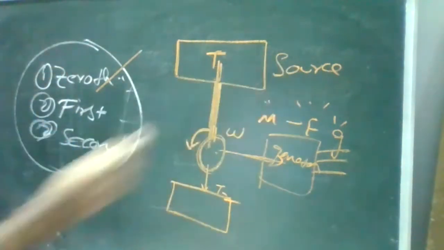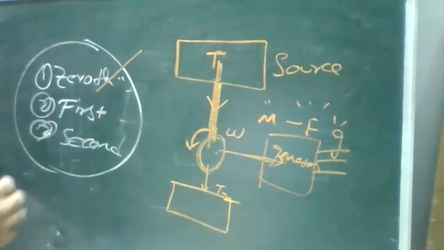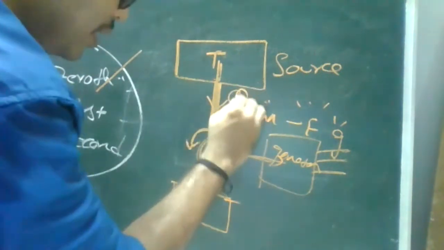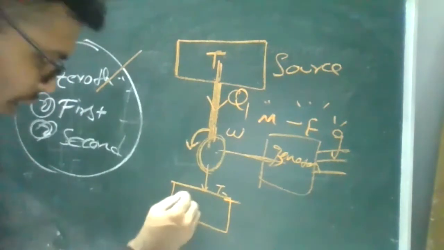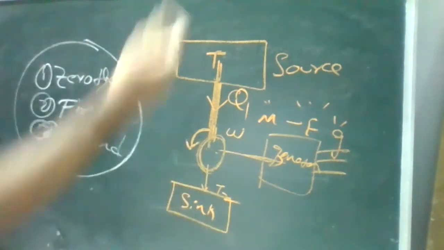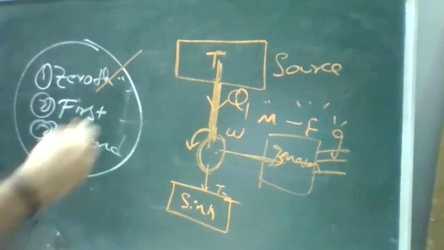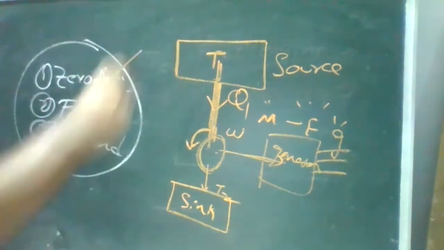So T1 is your source. When the steam fell on the turbine, the heat there I'll call Q1. When it is coming out, we can say it is the sink, and it is returned back to the same position. So it will convert into water in the cooling towers, and the water will be sent back to the boilers, and that is a cyclic process.